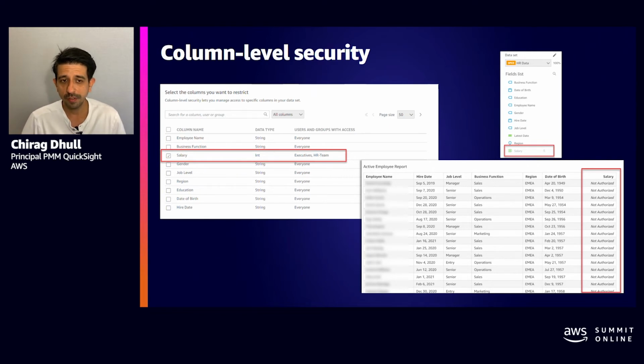And this applies for authors as well as for readers. As an example, let's say there is a salary column that you only want the folks in HR group to see, but not for others. So column level really makes it easy for you to set up those field level permissions for the users.